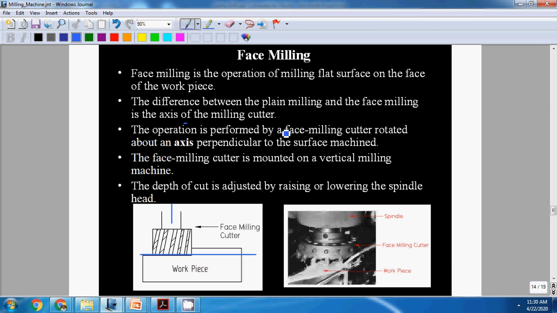The operation is performed by the face milling cutter rotated about an axis here. This is important: the axis of rotation of the cutter is perpendicular to the workpiece surface. The face milling cutter is mounted on a vertical milling machine. The depth of cut is adjusted by lowering the spindle head.